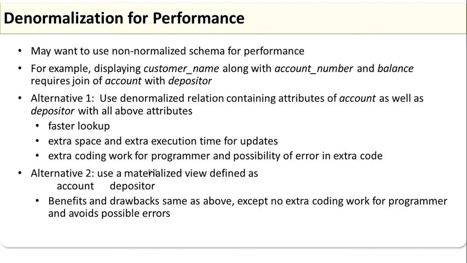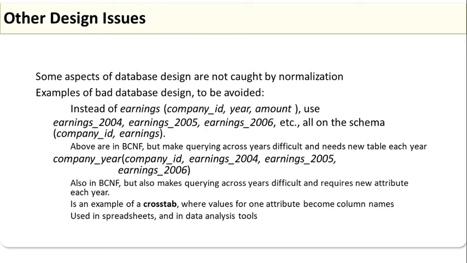The second alternative is the use of a materialized view defined as account joined with depositor. The drawbacks are the same as above, except there is no extra coding work for the programmer, which avoids possible errors.